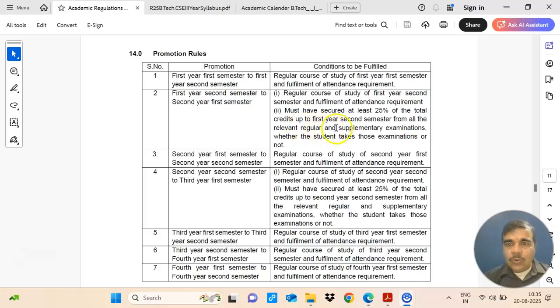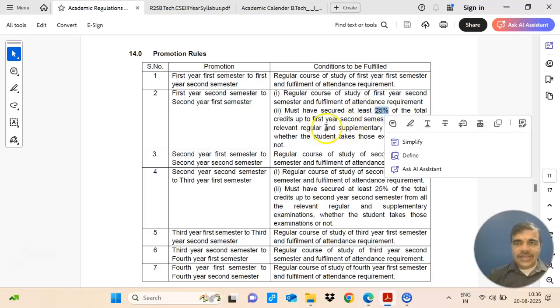As you know, in your first year first semester you will be having 20 credits, and in first year second semester you will be having 20 credits. So in total you are having 40 credits. In these 40 credits the student should secure at least 25% credits. 25% credits means out of 40 credits the student should have 10 credits.